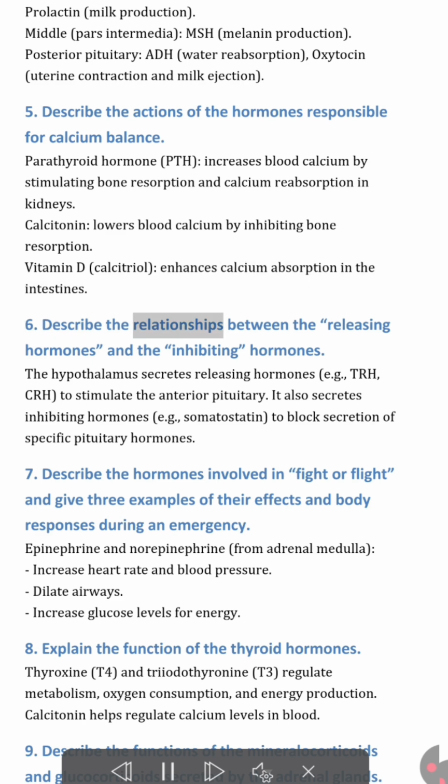6. Describe the relationships between the releasing hormones and the inhibiting hormones. The hypothalamus secretes releasing hormones, e.g., TRH, CRH, to stimulate the anterior pituitary. It also secretes inhibiting hormones, e.g., somatostatin, to block secretion of specific pituitary hormones.